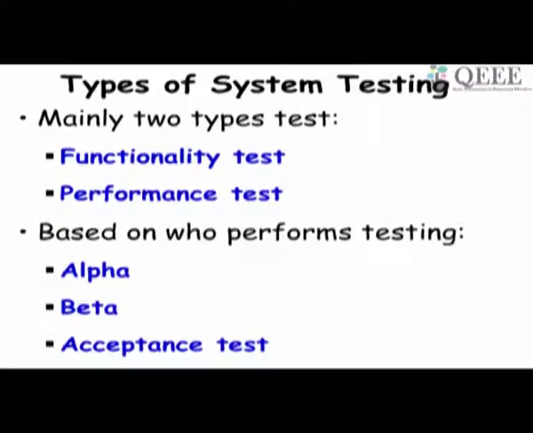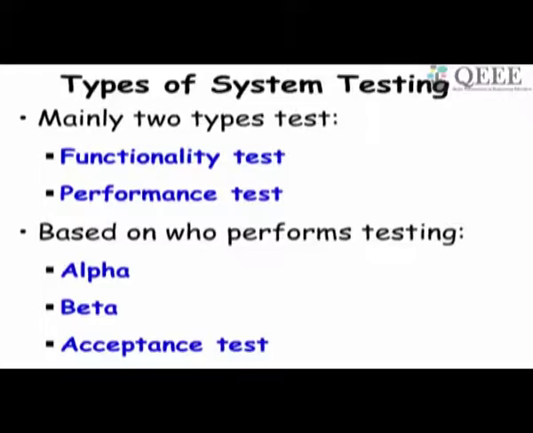One part is the functional requirements, and we design the functionality test based on the functional requirements. The other part is the non-functional requirements, and we design the performance test based on the non-functional requirements.